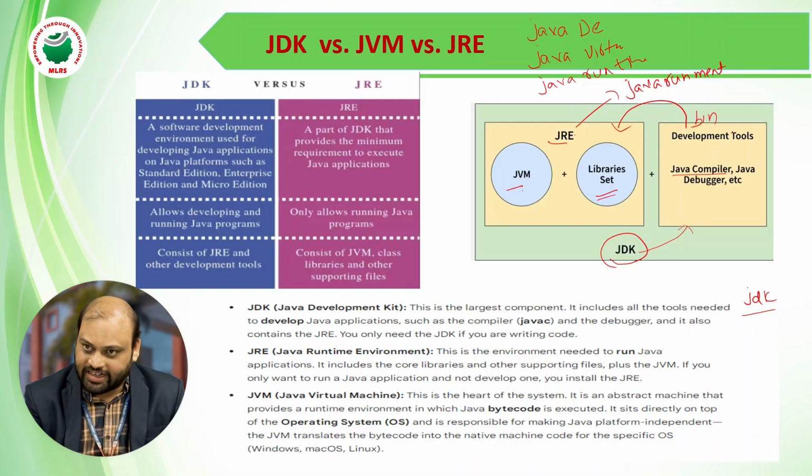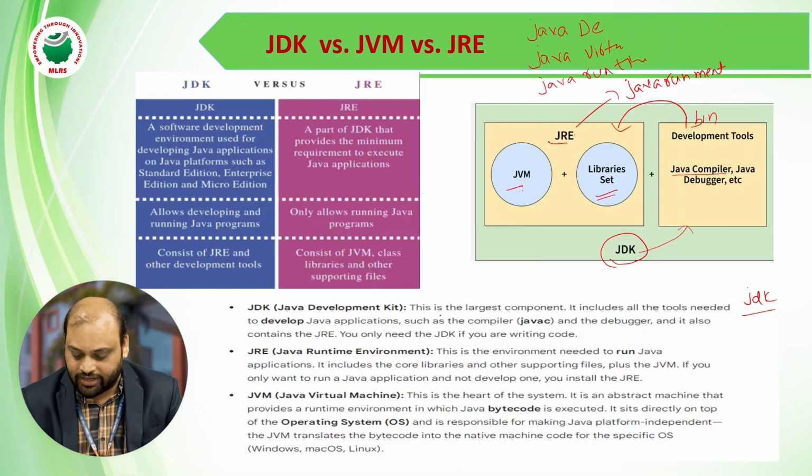If you open the JDK folder, you are going to have bin. Inside bin, the compiler will be there. If you open JRE, you are going to have JVM and a set of libraries. JDK is the Java Development Kit. It is the largest component. It includes the Java compiler and the Java Runtime Environment, which is used to run Java applications, and which includes the Java Virtual Machine.